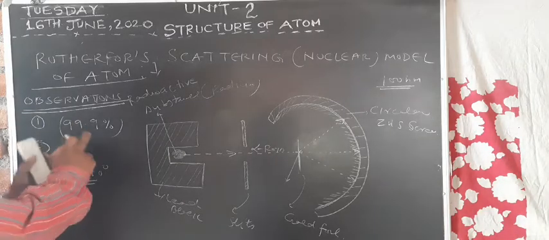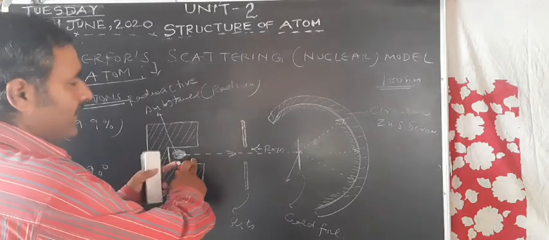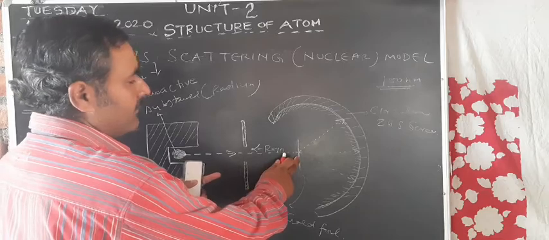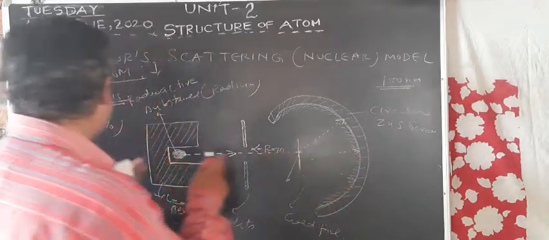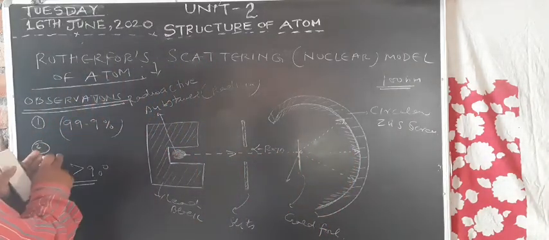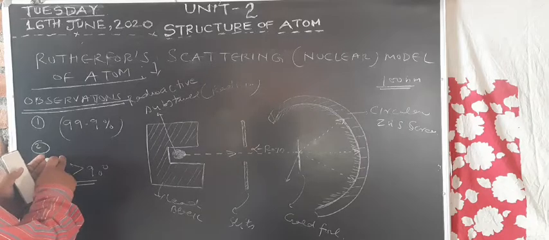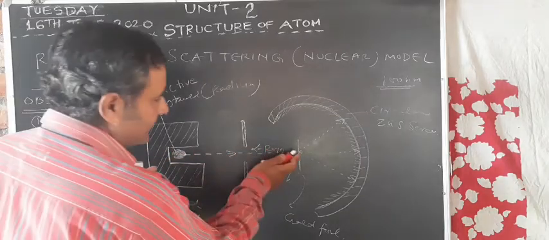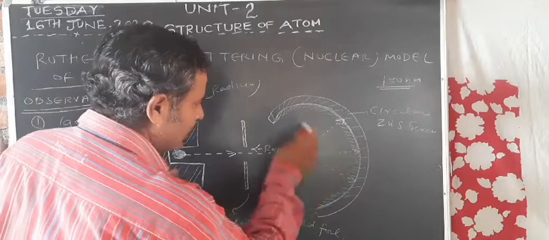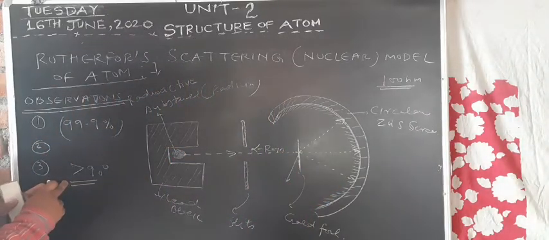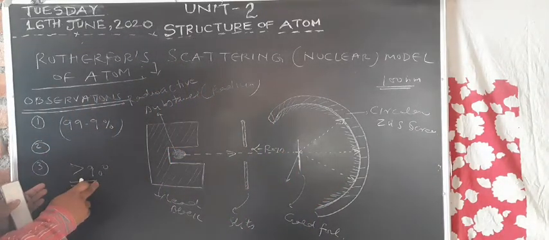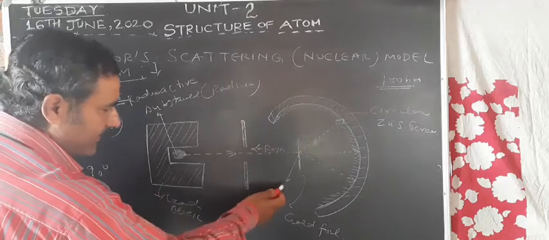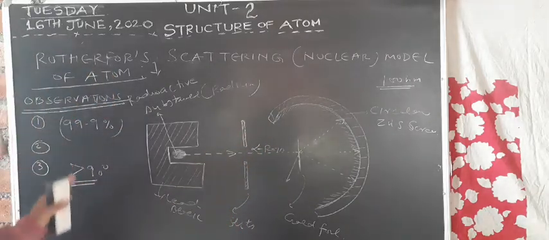That is, the first observation is that most of the alpha particles pass through this gold foil without making any deflection, and it is 99.9%. Second is that some of the alpha particles get deflected through small angles. And third is that very few alpha particles, that is 1 in 20,000, get deflected back. So these are the three observations.